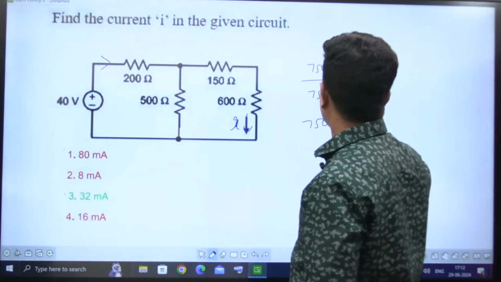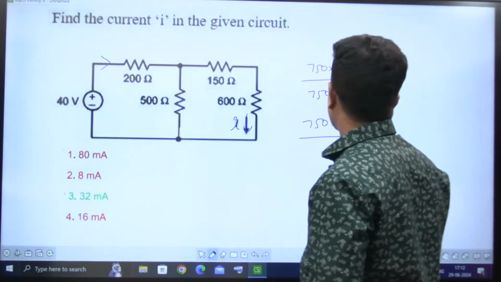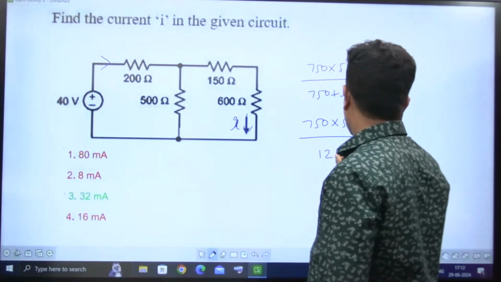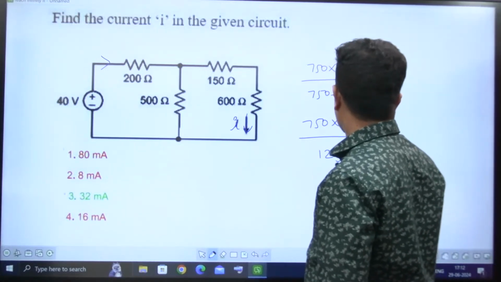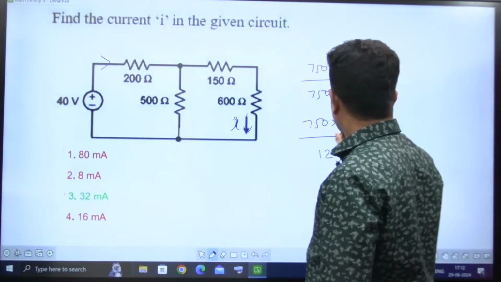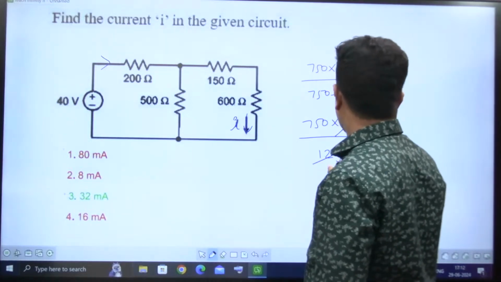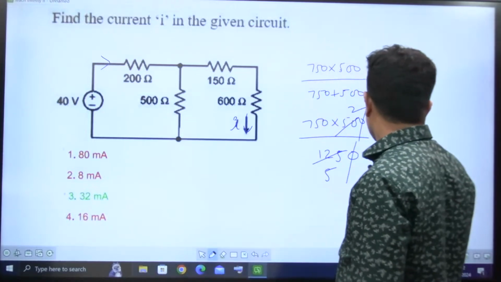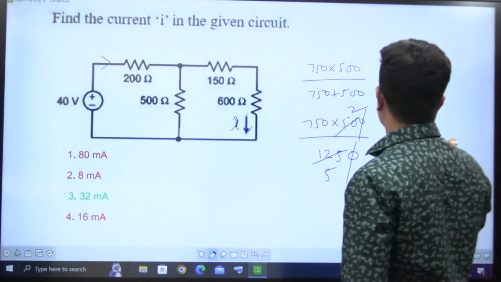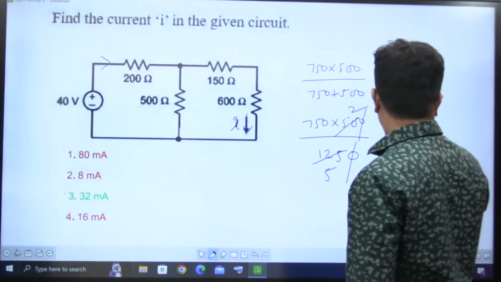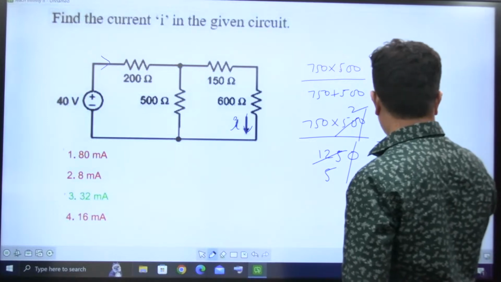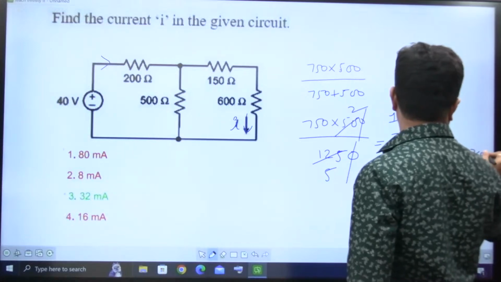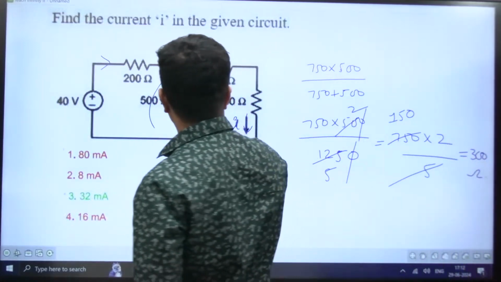How much is it? 750 into 500 divided by 750 plus 500, that is 750 into 500 divided by 1250. The zero is gone; 50 or 25 twos are 50, 25 fives are 125. So that is equal to 750 into 2 by 5. 5 ones are 5, 2 is left here, 5 fives are 25. So it is going to be 300 ohms. So this total will be replaced with 300.